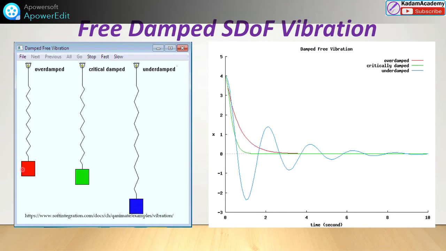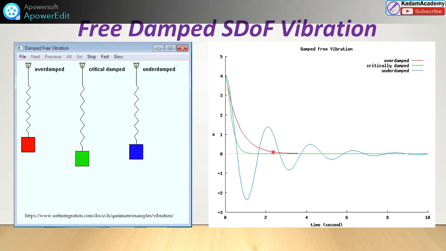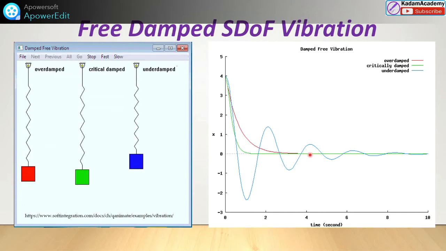We can see the graphs: the red color is for over damping. In critical damping, the green color, it will come to the mean position suddenly. In over damping, it will take infinite time to come to the mean position. But in under damping, you can observe the blue color on this graph; it will slowly come to the mean position. This picture shows how the motion will be in the three different cases: under damped, over damped and critically damped. In this lecture we will study the critically damped case.